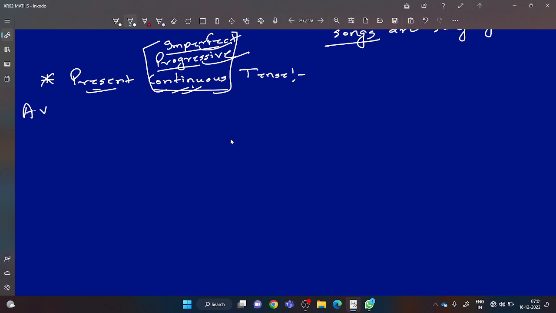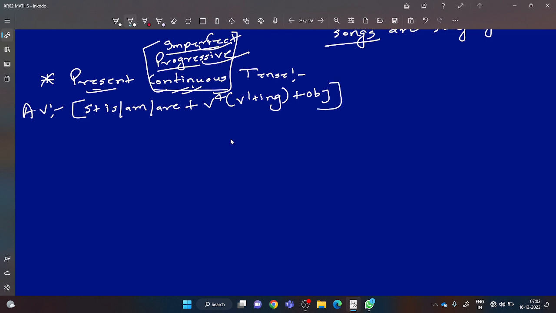Now keep writing also, dear students, and keep solving. What is the structure of active voice of present continuous? Subject plus, basic structure, subject plus is, am, are plus V4. What is V4, dear students? V1 plus ing plus object.